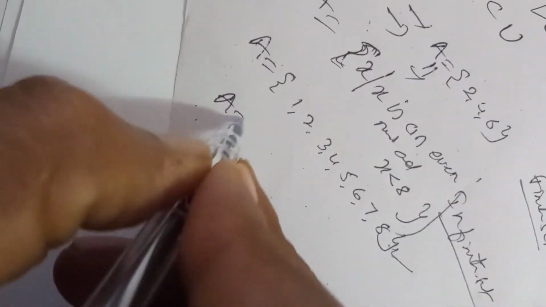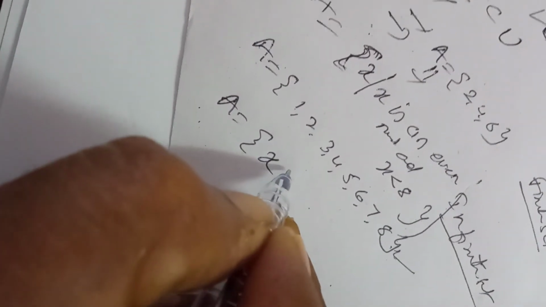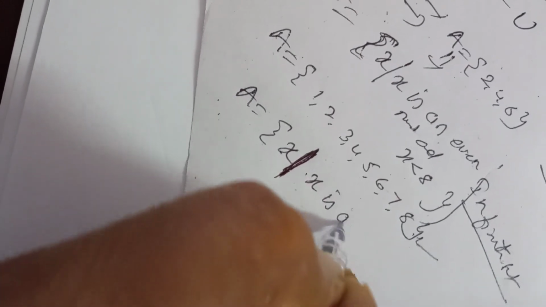Here x, with this vertical line read as such that, x is a positive integer and 1 ≤ x ≤ 8. That means x lies in between these two numbers.